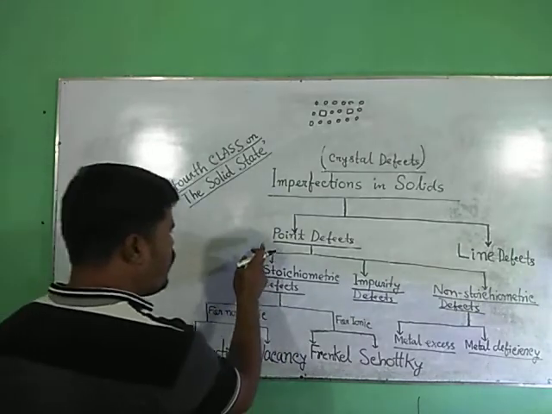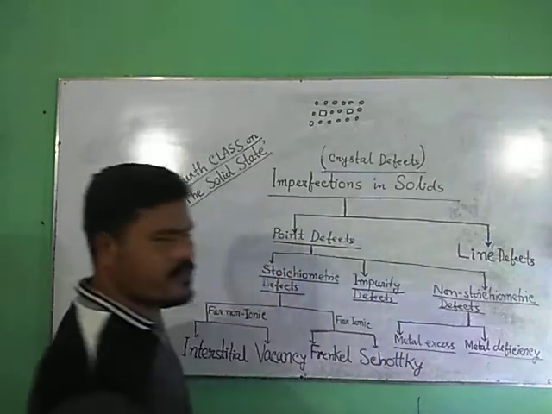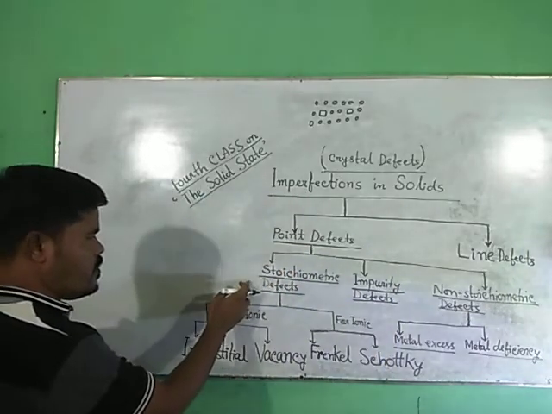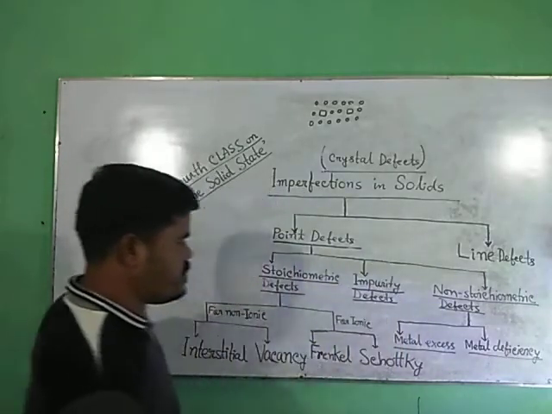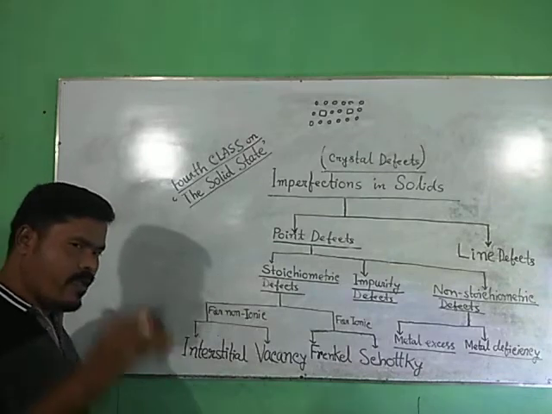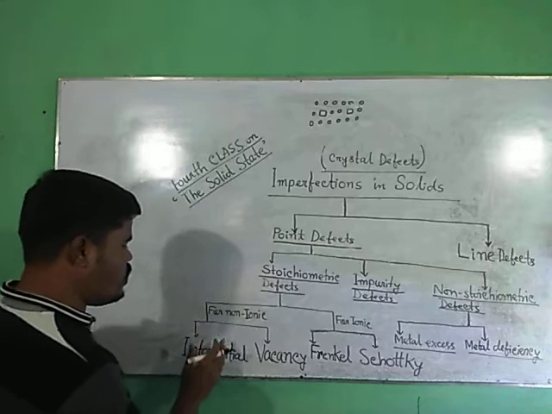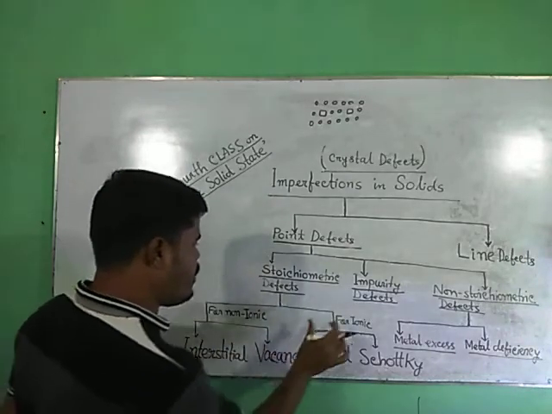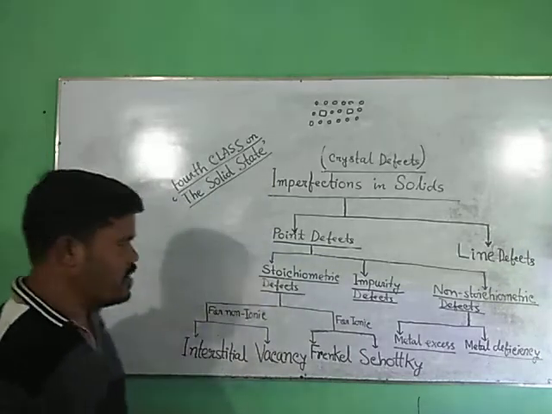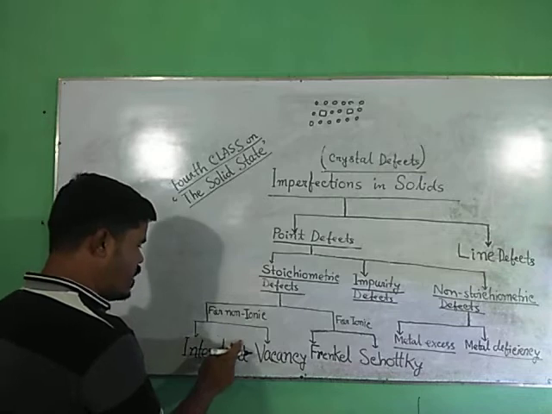Point defects are classified into three subdivisions. These are stoichiometric defects, impurity defects, and non-stoichiometric defects. Stoichiometric defects are further classified into four types: two for ionic and two for non-ionic solids.